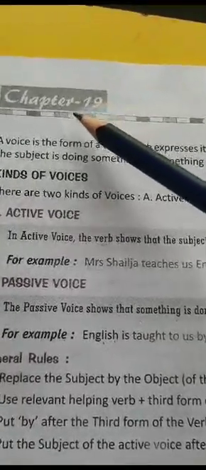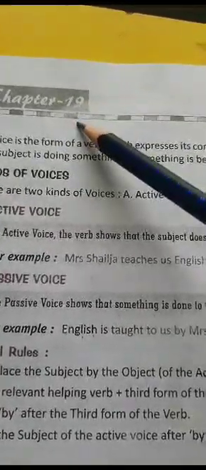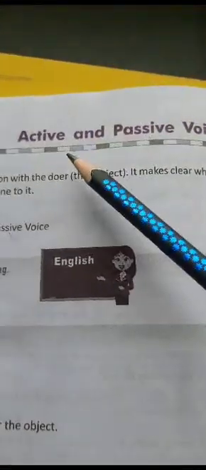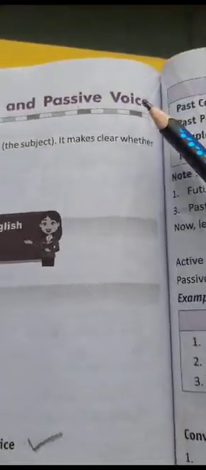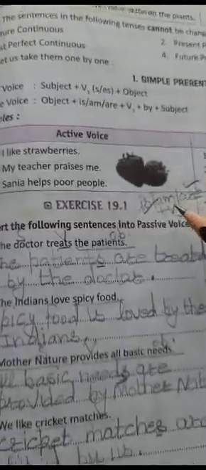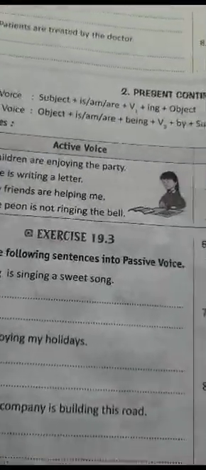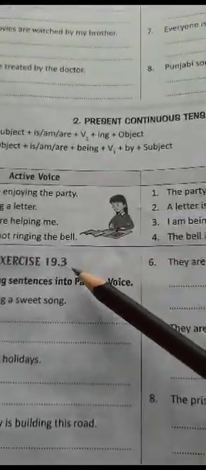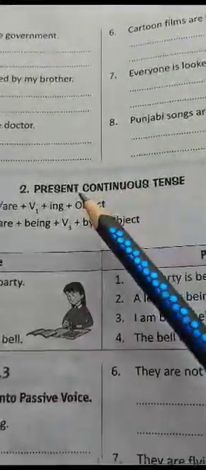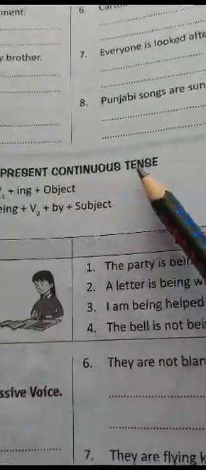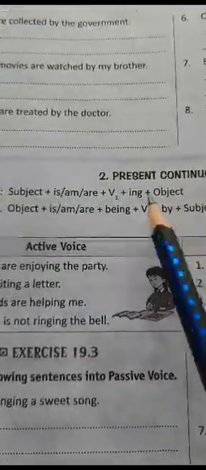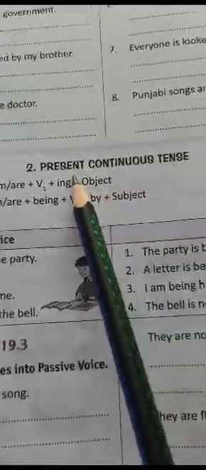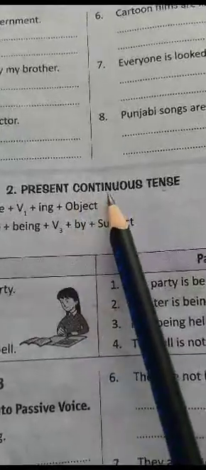Today we are going to go through chapter number 19, and it is related to the topic active and passive voice. We have done exercise number 19.1 and now it's turn to go for exercise number 19.3 that is related to present continuous tense. So what is the identification of present continuous tense?